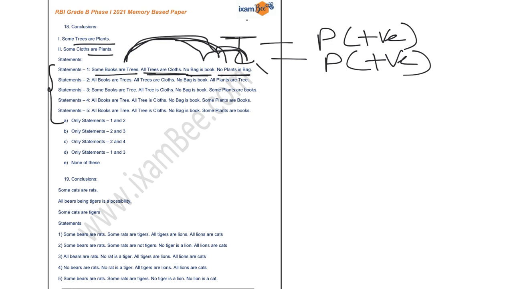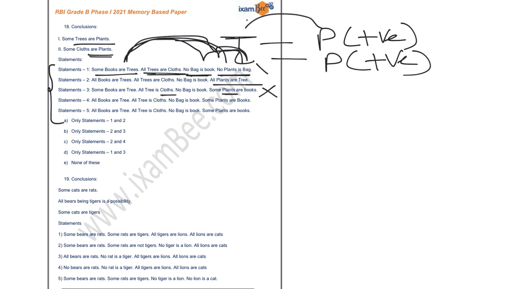Now, if you focus on statement number 2, it is given to you that all plants are trees, right? So there is a positive relationship and we are looking for the positive one. But if you look at statement number 3, there is no linkage between cloth and plant. In the conclusion, it is given that some clothes are plant, but with the help of statement number 3, you cannot connect clothes and plant because there is no common linkage between them. There is no word common between them. So you have to negate this statement also.